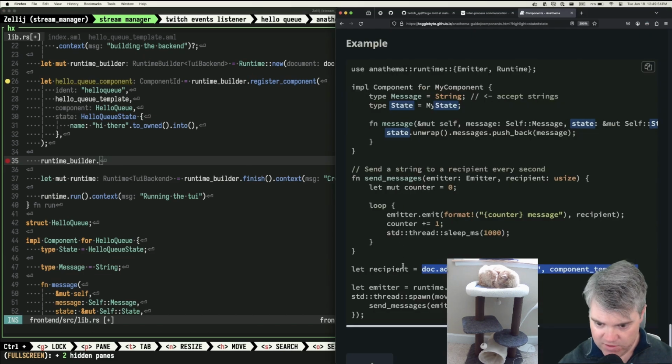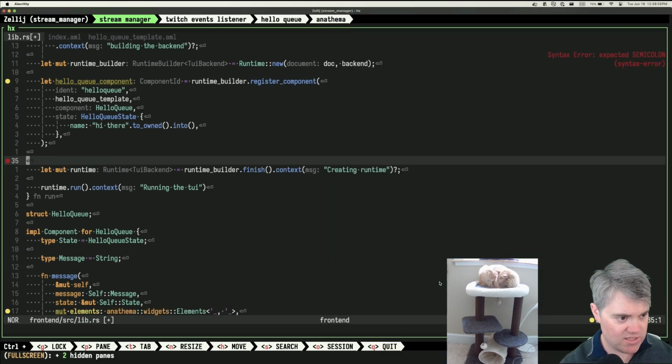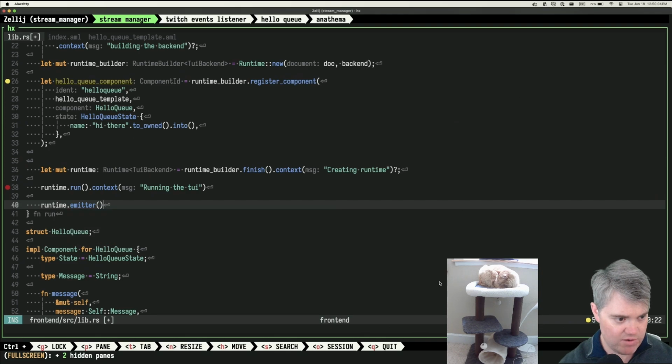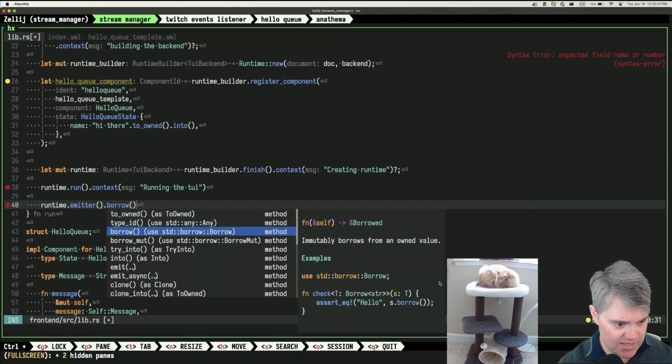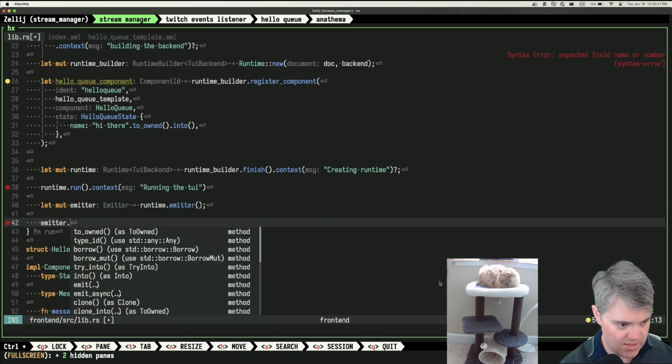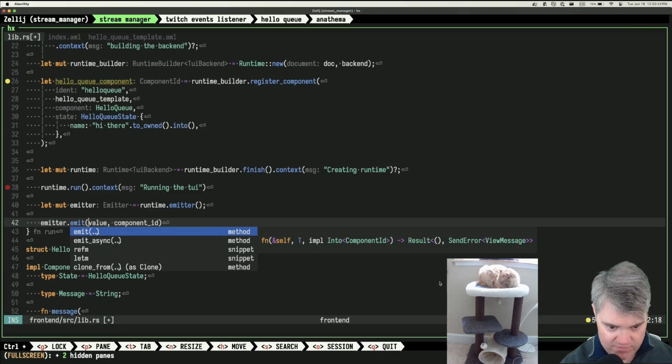Where do we get the emitter from? Runtime emitter. Okay, so it's not that. Maybe it's this runtime. There we go. Emitter emit. So we're going to emitter emit our value and then component ID.